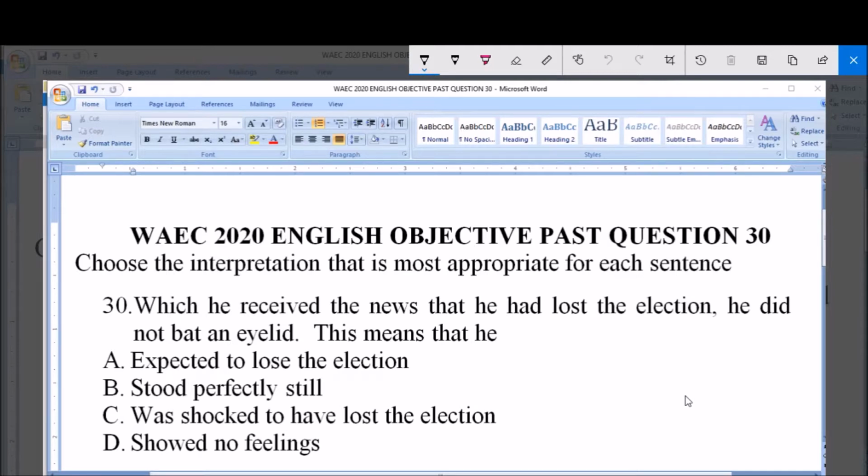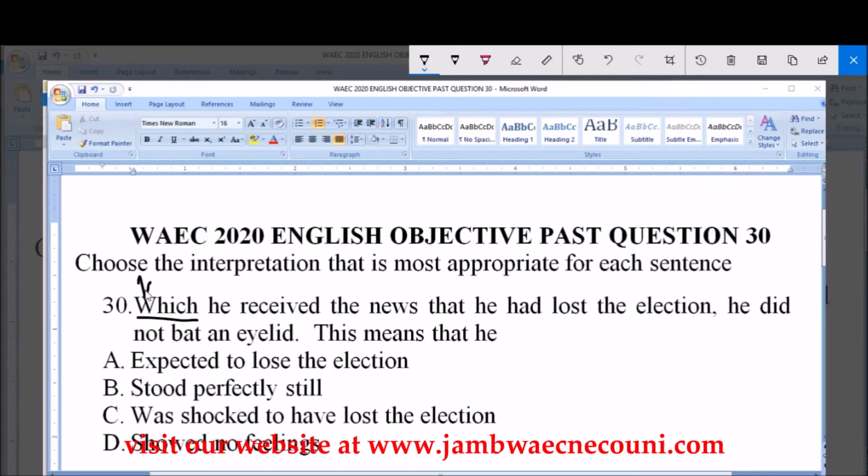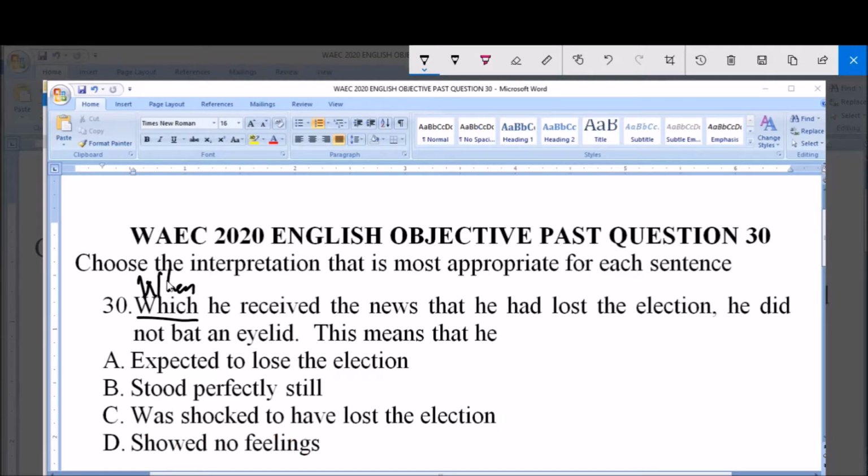Question number 30 says we should choose the option that best interprets the given sentence. The sentence says, when he received the news that he had lost the election, he did not bat an eyelid.